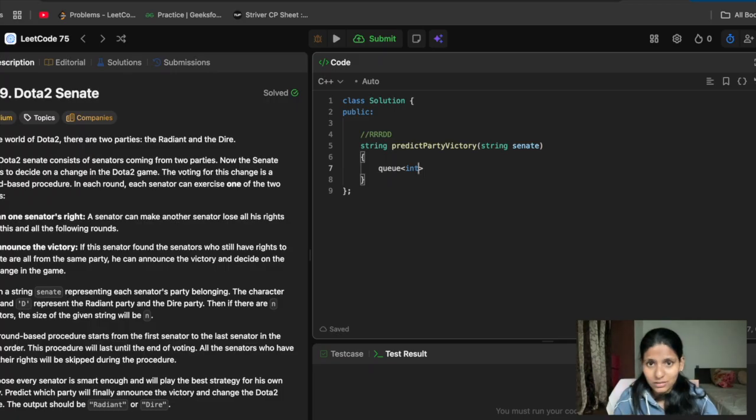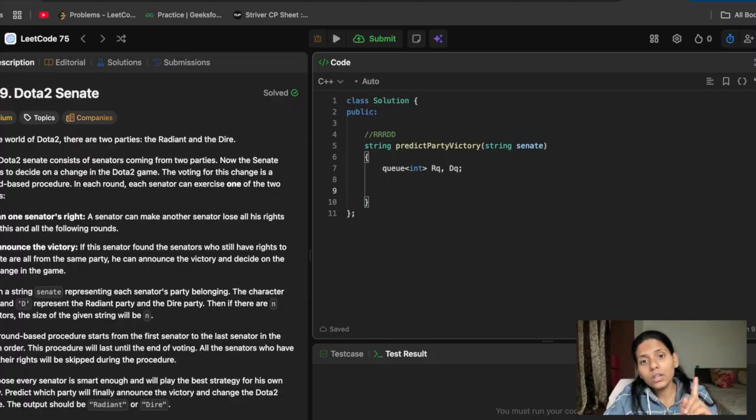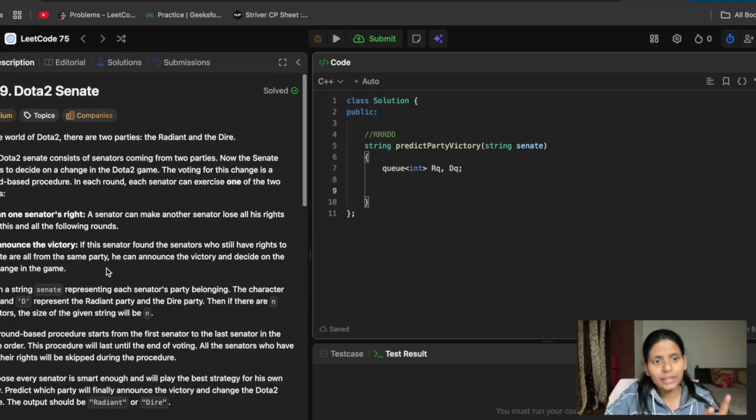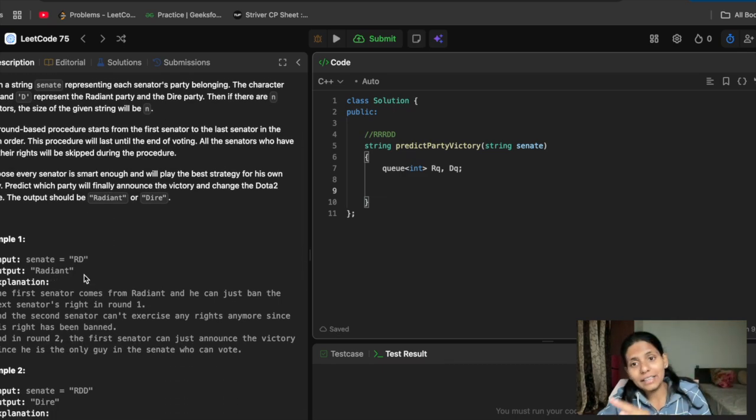Like the first one in the queue will come, and will either get killed or kill the next one. Okay, so that was the approach, and we'll take two queues: an RQ and a DQ. Here RQ means it will store the indices of Radiant, and DQ means Dire, that is, it will store Dire.